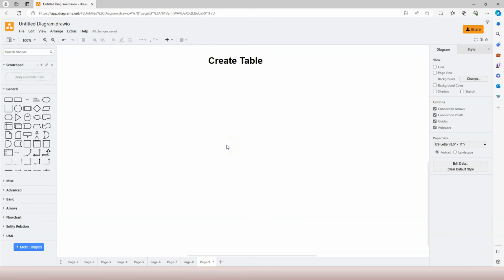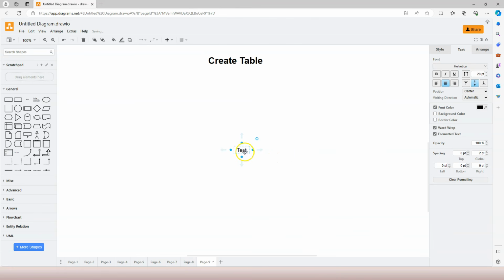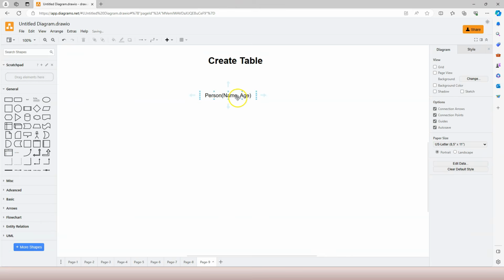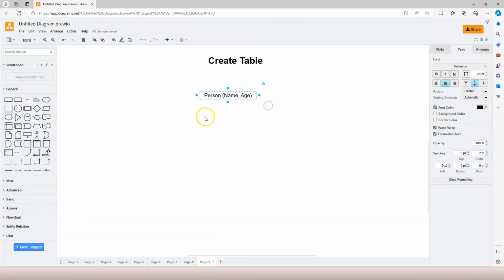Now know that this course is all about learning SQL. We are not going to actually cover database design in this course. But I still need to mention a little bit: when we design a table on paper, we use the table name followed by the column names to represent the table. So for example, here I have person as the table name, and name and age as the column names. Therefore, the SQL statement that we use to create a table also follows the same kind of representation.